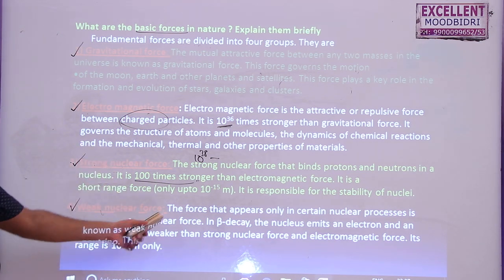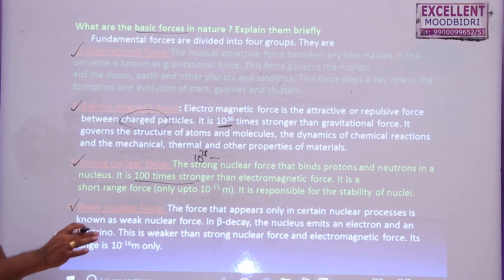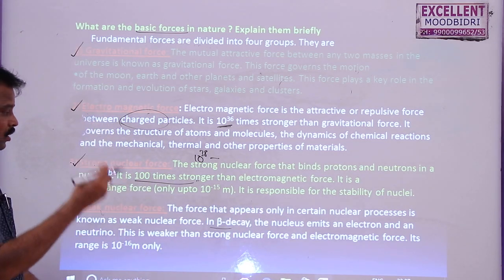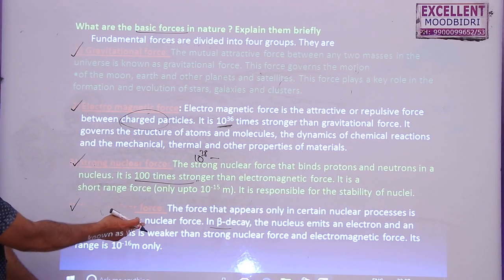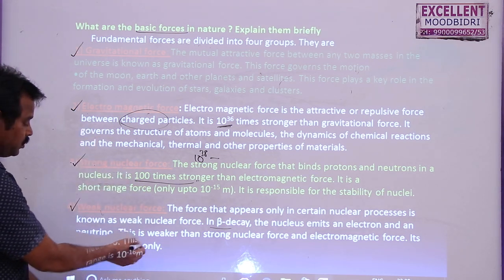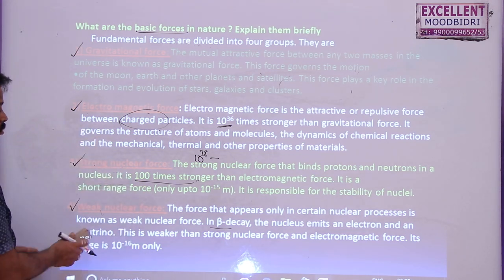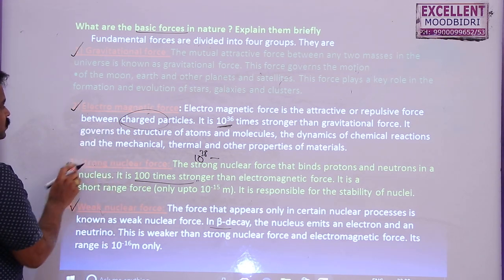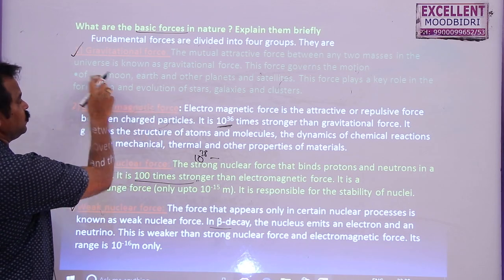And the weak nuclear force: the force that appears only in certain nuclear reactions is known as weak nuclear force. In beta decay, when the nucleus emits an electron and neutrino, this is weaker than the strong nuclear force and the electromagnetic force. Its range is around 10 to minus 16 meters only. So this is also a short range force. These two are short range forces. This is a long range force here, and this is too large.